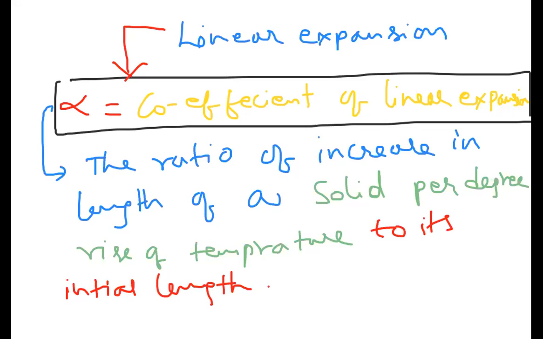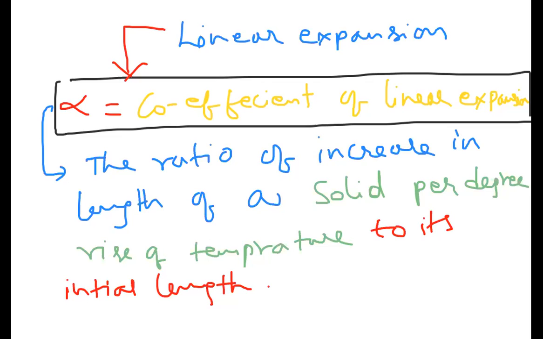What is this term, sir? The coefficient of linear expansion explains the nature of the material, what type of material it is. It is unique for different materials. Iron will have some value, copper will have a different value, and every material has its unique value for how the body expands whenever heat is given, how much length changes from body to body.